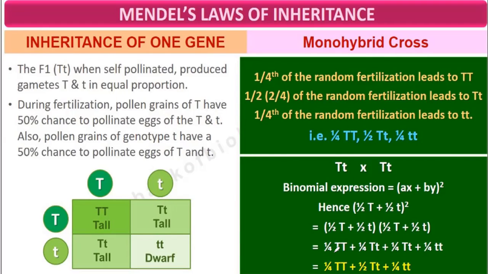So 1/2 and 1/2 become 1/4 of capital T, capital T, 1/4 of capital T, small t, and 1/4 of small t, small t. Ultimately, if you simplify, this 1/4 and this 1/4 means 1/2 of capital T, small t, and 1/4 of small t, small t.